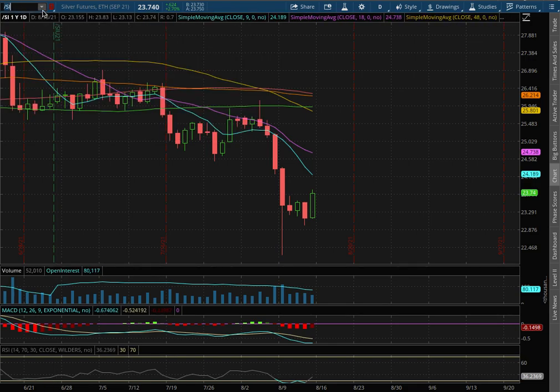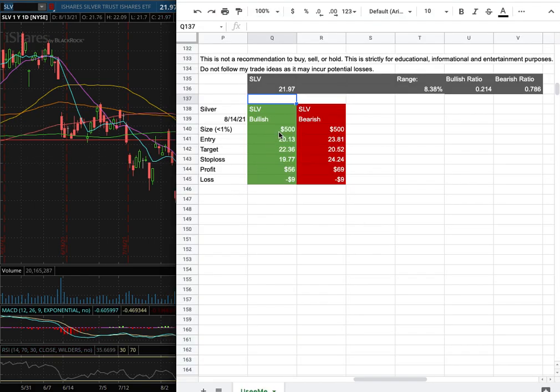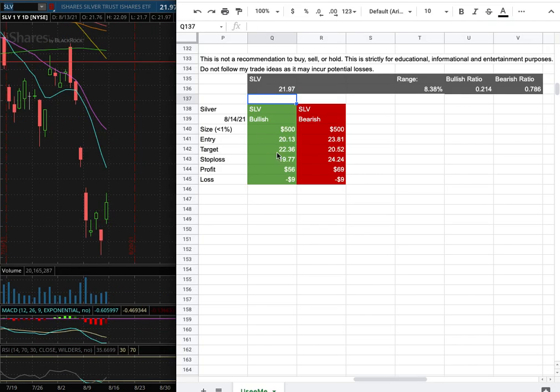As with the trade idea, I'll be trading SLV, and my position size for it is less than 1% of my portfolio. My long entry is at $20.13, and my sell target is at $22.36. My stop loss is at $19.77.